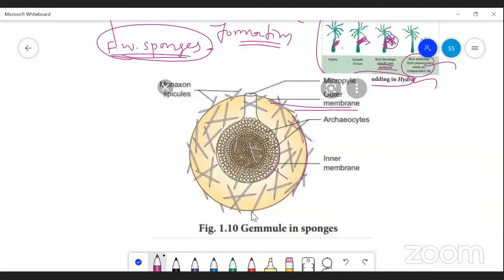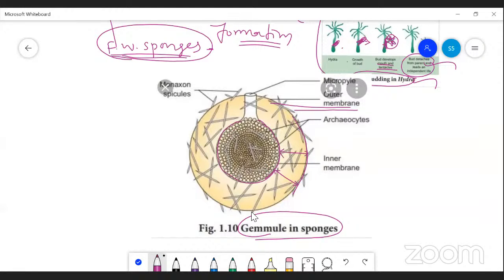This kind of gemmule formation in sponges occurs mostly in Spongilla, the freshwater sponge. The nuclear material is completely covered by this very thick outer as well as inner membrane.